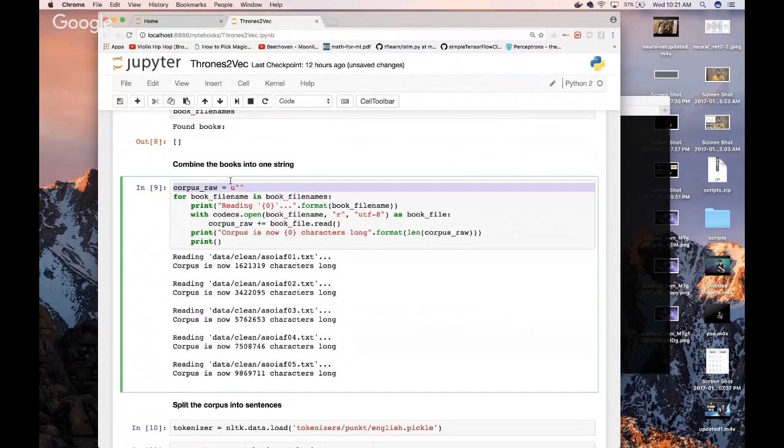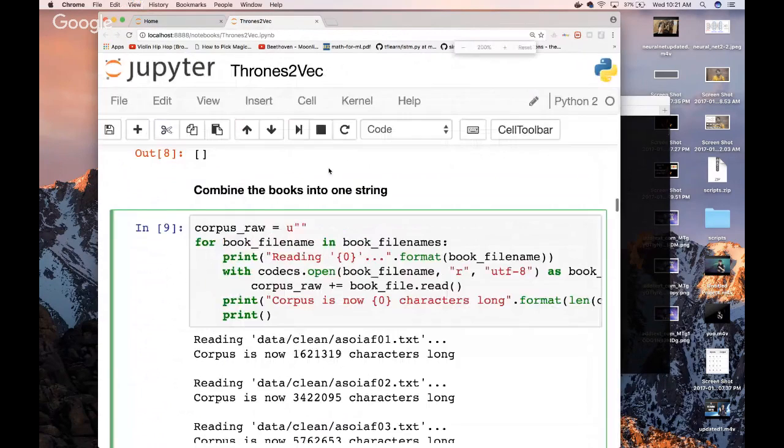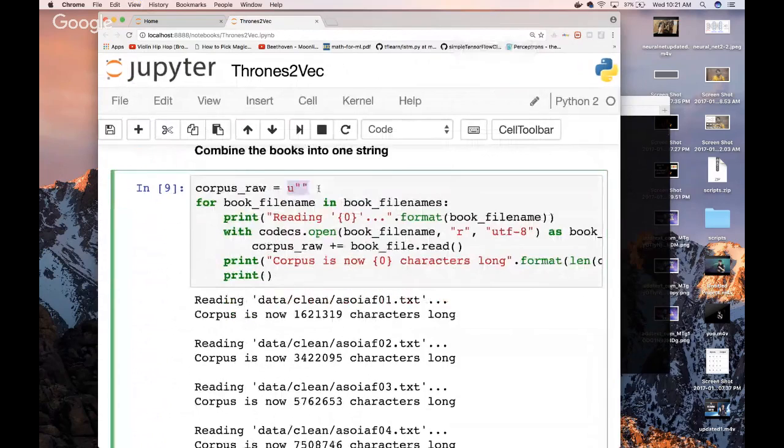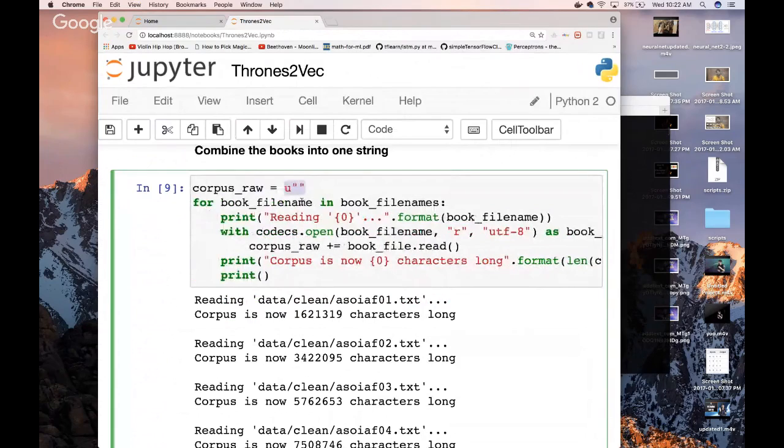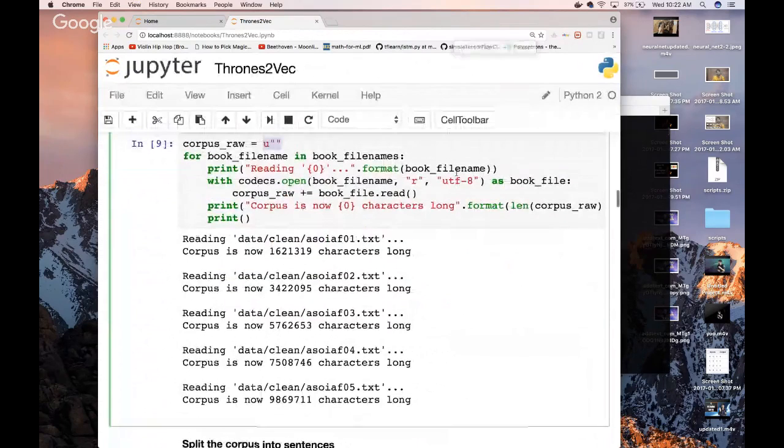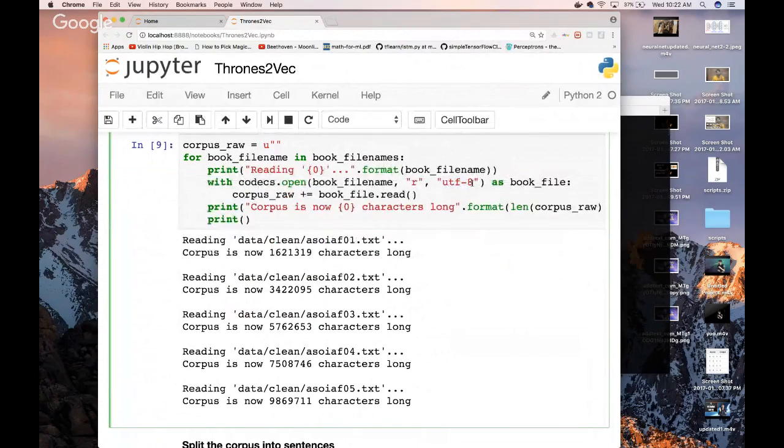We initialize a raw corpus. We say U. Let me make this bigger because we really want to see it. We start with U because it's Unicode, right? It's a Unicode string, and we want to convert it into a format that we can read easily. And what is that format? UTF-8, right here, okay? So this is where the codecs library comes into play. We are using the codecs library to read in the book file name and convert it into UTF-8 format.